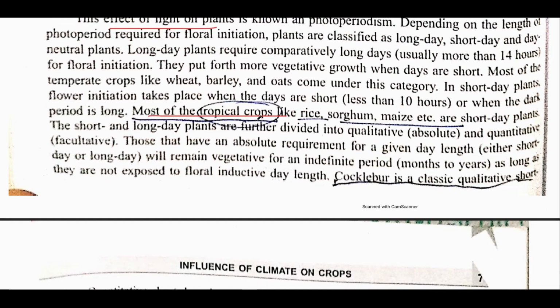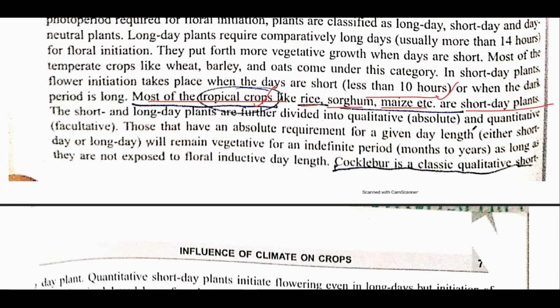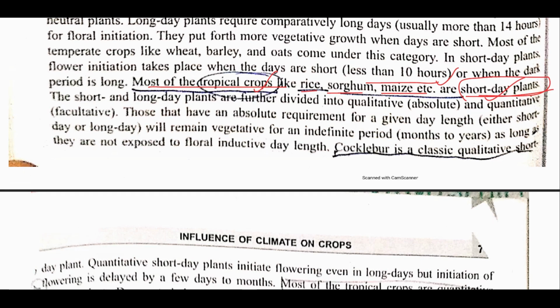Now most of the tropical crops, examples are given like rice, sorghum, maize, all these are tropical crops. They are short day plants, meaning they require a day length of less than 10 hours for floral initiation, or they require a longer dark phase than light phase. Short day means they require a long duration of night, and vice versa in case of long day plants. Long day plants require a long duration of day.